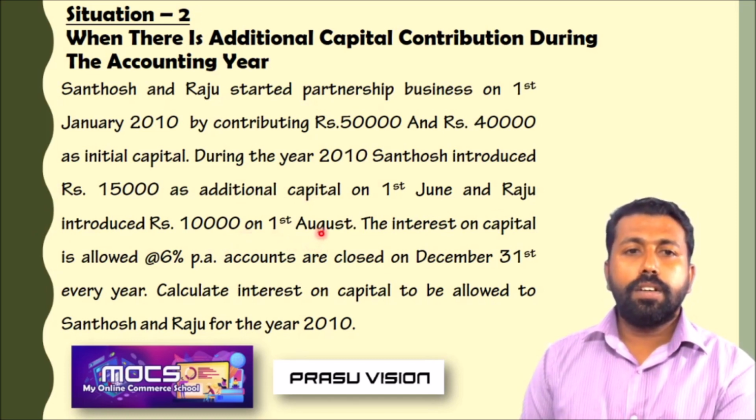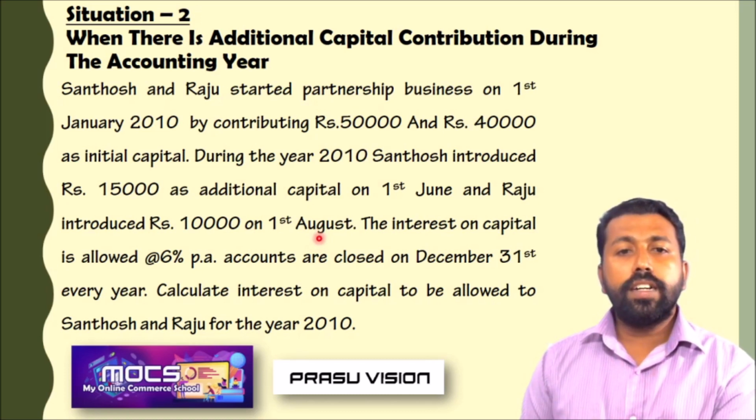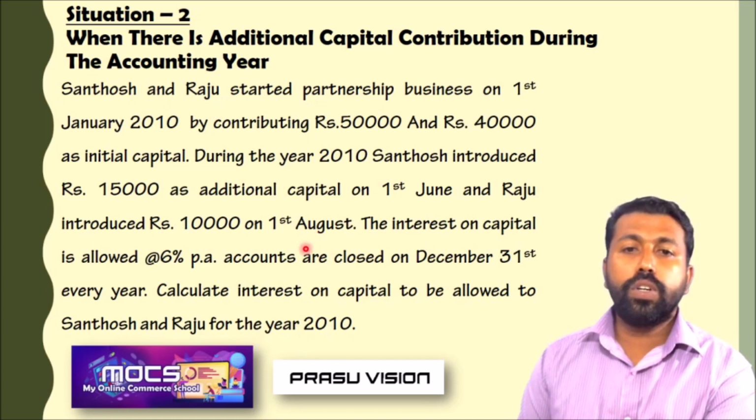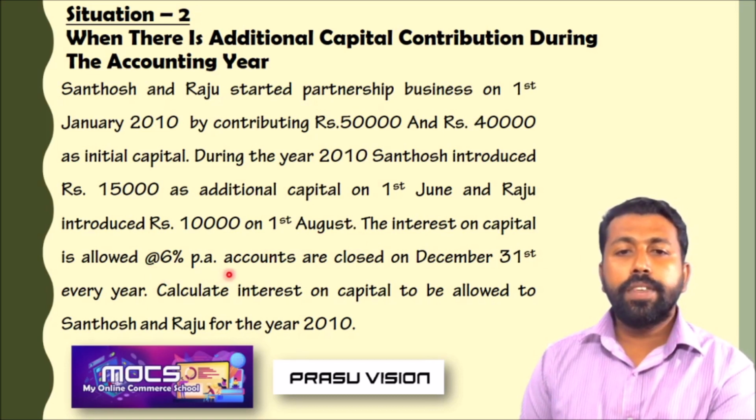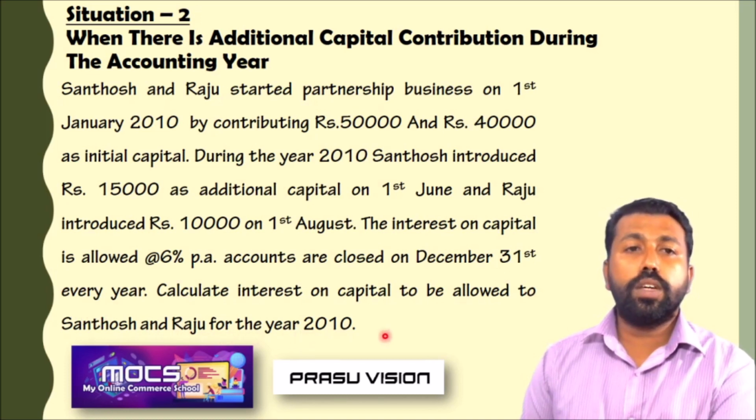So the additional capital brought by each partner is on different dates. The interest on capital is allowed at 6% per annum. Accounts are closed on 31st December. That means the accounting period is from 1st January to 31st December. Calculate interest on capital to be allowed for Santosh and Raju during the accounting year 2010.